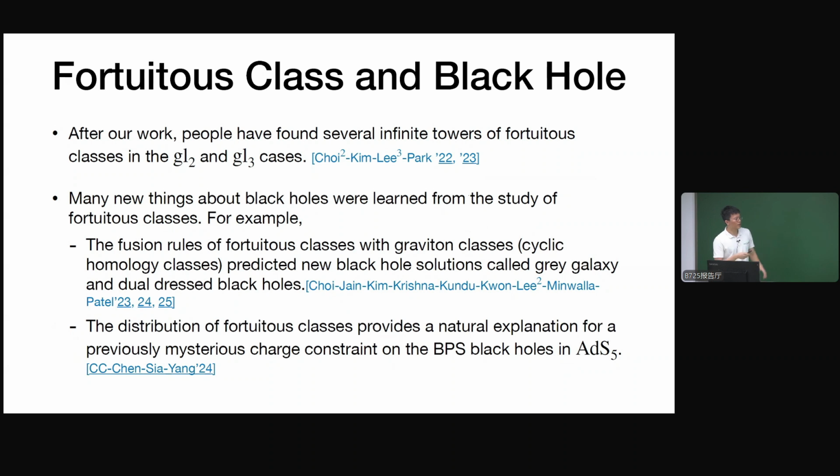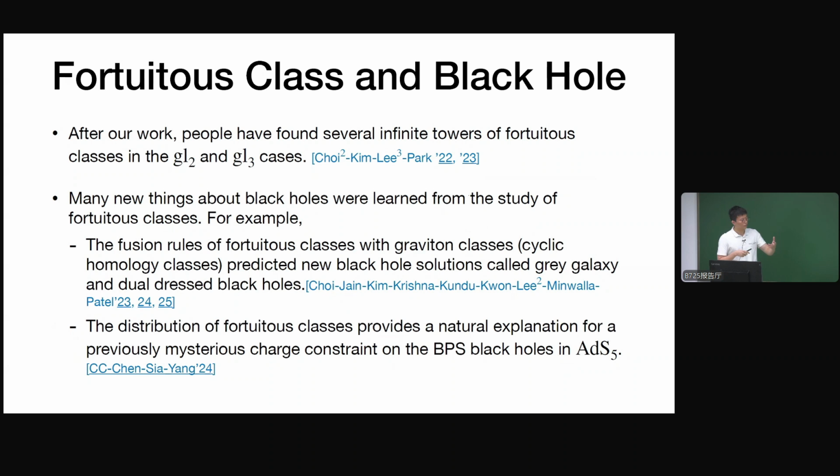One thing we can play with these fortuitous classes is that we consider fusion rules of the fortuitous class with the graviton class or the cyclic homology class. The fusion rule of them can actually predict new black hole solutions. These black hole solutions are called gray galaxy and the dual dress black hole. These solutions were previously unknown, predicted by the fusion of these fortuitous classes, and later really constructed.